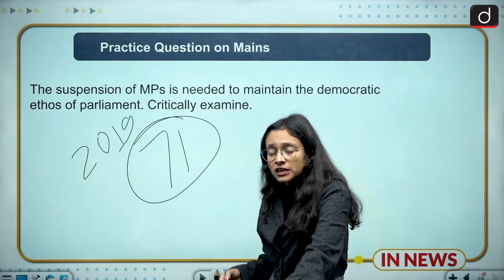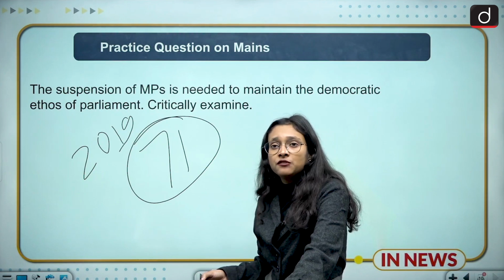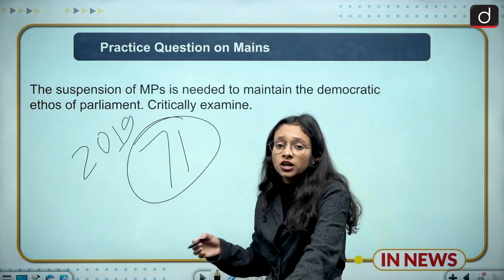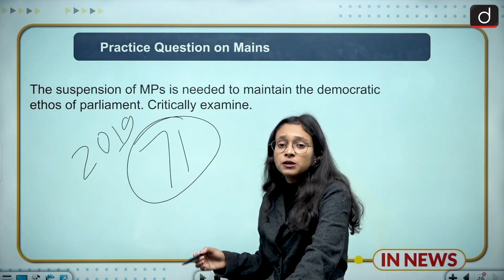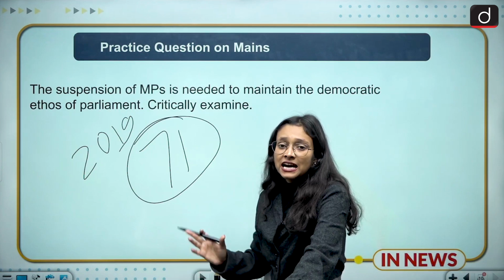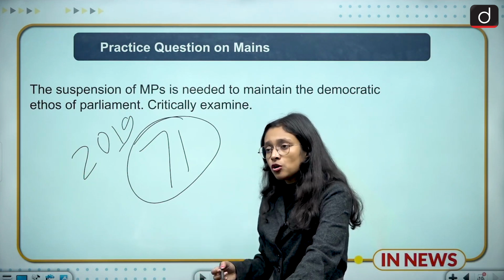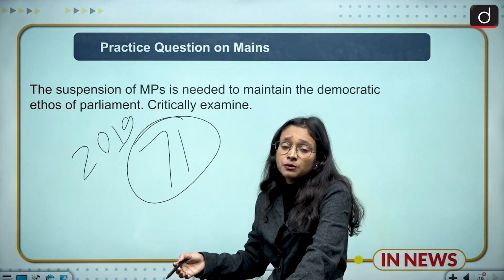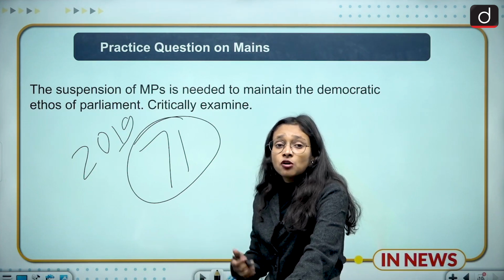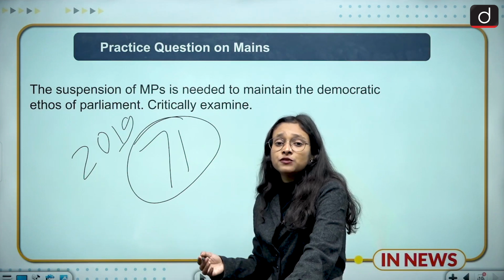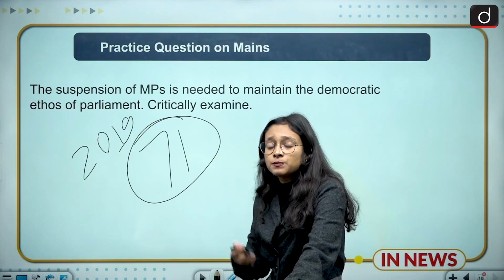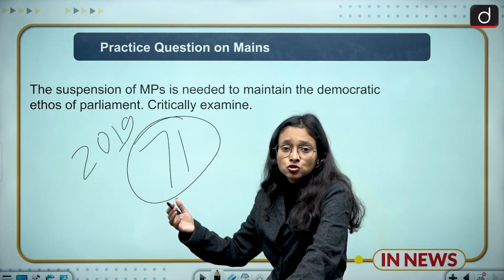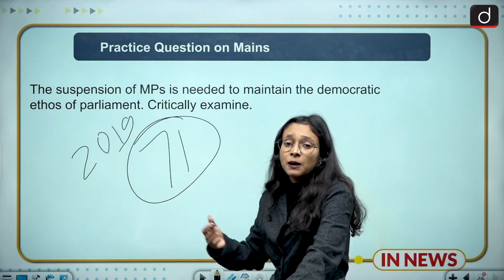But here we have to take care that any behavior should not be unacceptable in nature and should not insult the chair of the house and should not insult the speaker of the house. So we need to maintain that decorum. But here there is also a problem that decorum is not clearly defined, and we have seen some unacceptable behavior in the parliament, which is not giving a good message to society, because we have elected our representatives, and if our representatives behave like this, then we may have trust issues with the people and with the parliamentarians.